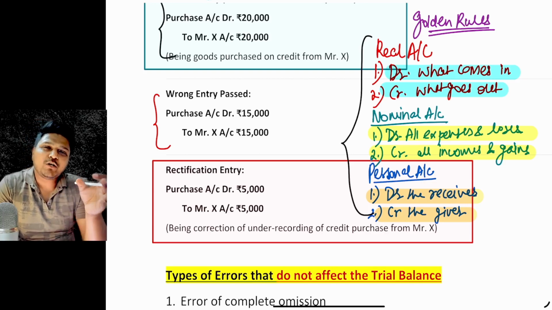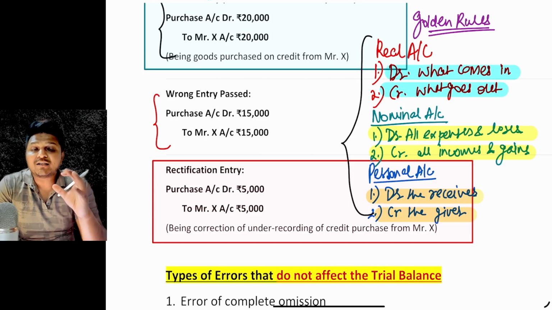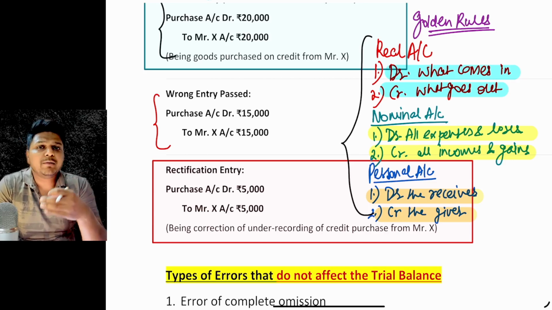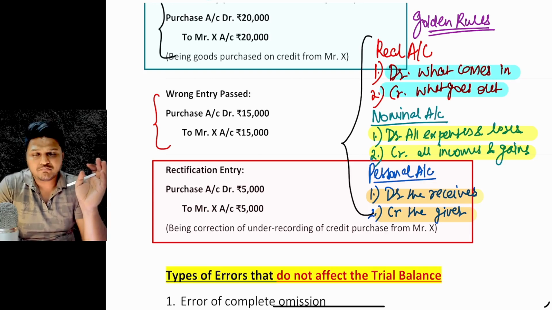But even that is not going to impact the trial balance. Why? Because in trial balance, we are going to check the arithmetic accuracy only. We are not going to go for the principles. We are not going to check what particular account was debited or credited. Let's take the case that purchase account was to be credited, but we debited. It will make no difference in the trial balance agreement because there was no change in that, right?